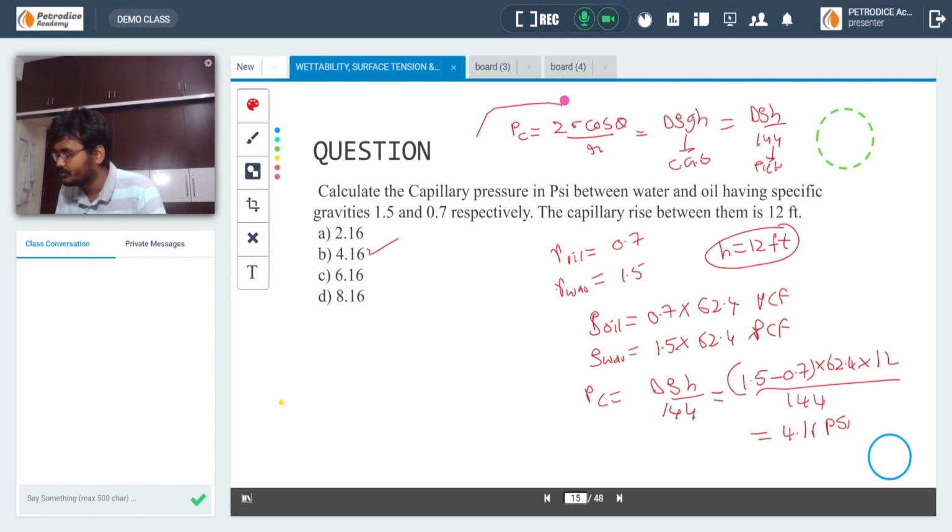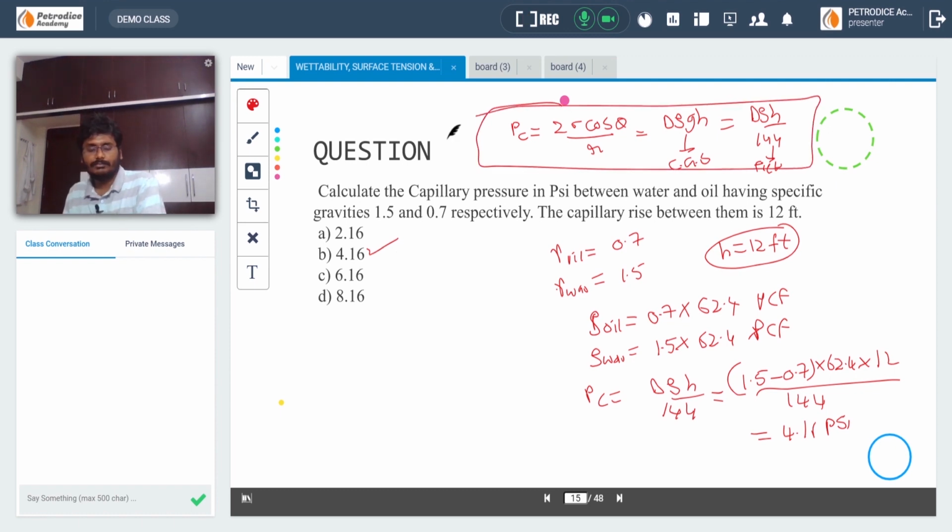By remembering these three formulas, you can solve any question related to capillary pressure.